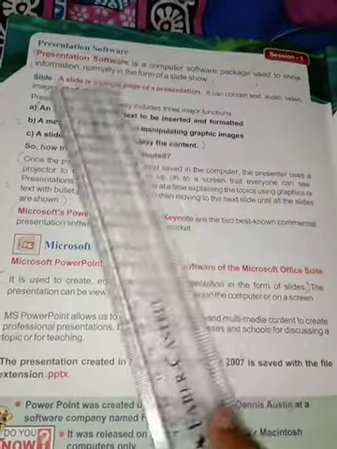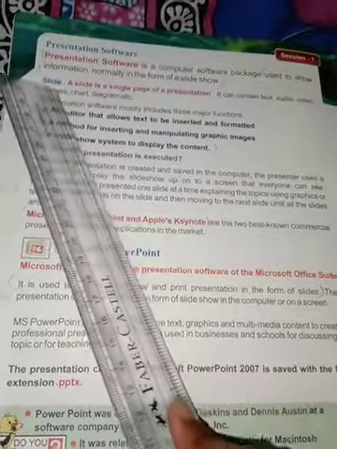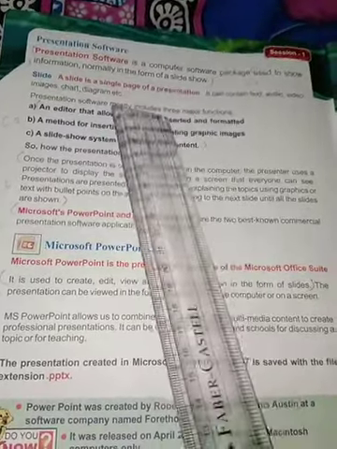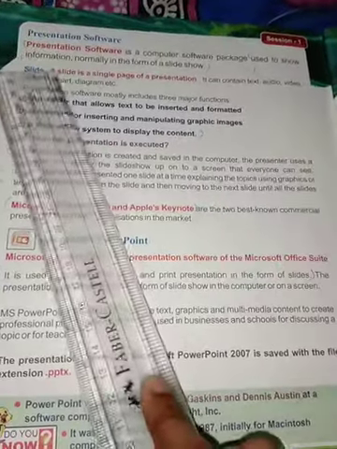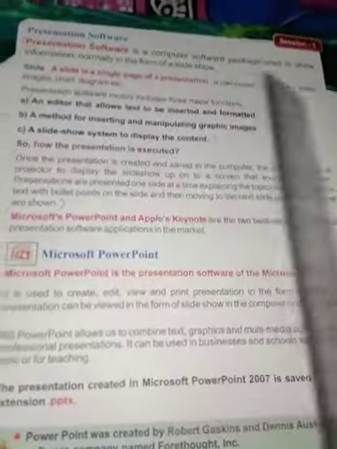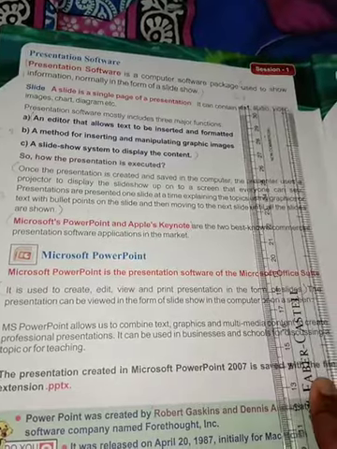Slideshow means one slide after the other slide. So let us see what a slide is. A slide is a single page of a presentation. It can contain text, audio, video, images, charts, diagrams, etc. So this single page is a slide in the presentation software.